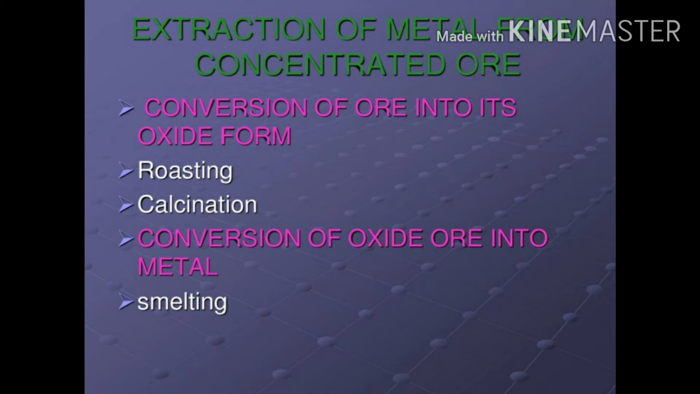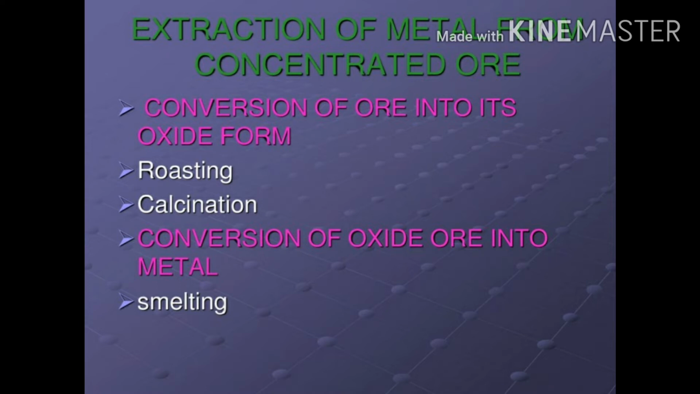So, what are the methods to be followed in that? Roasting, calcination, and then smelting. About roasting and calcination, we have seen in the last video. So first one, conversion of ores into oxides.